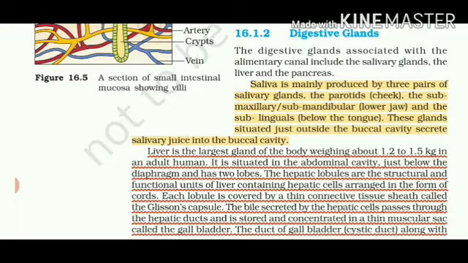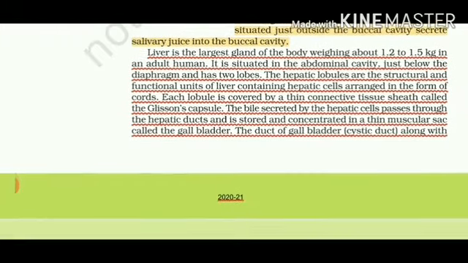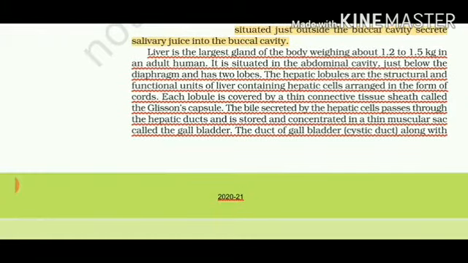Now let's start with the second gland, that is the largest gland of the human body, called the liver. It is situated in the abdominal cavity and it has lobules called hepatic lobules. They are the major functional units which secrete bile. The hepatic cells make up these hepatic lobules. They have thin connective tissue called Glisson's capsule. The bile secreted by hepatic cells is very important. It passes through the hepatic duct.